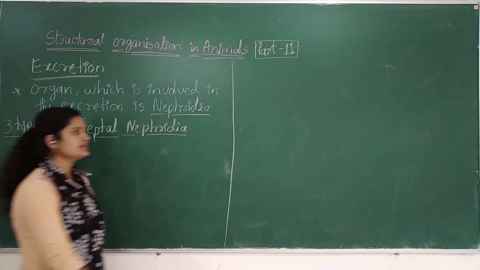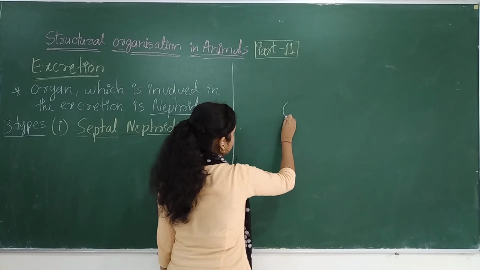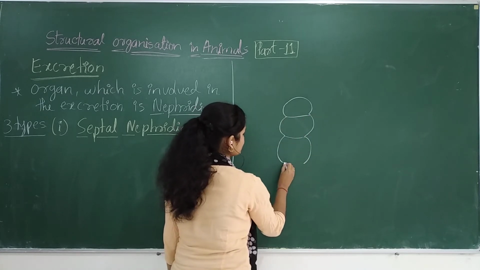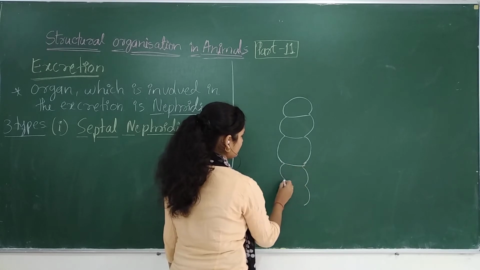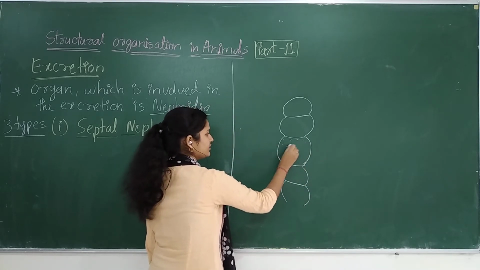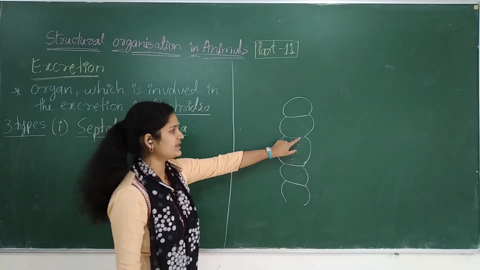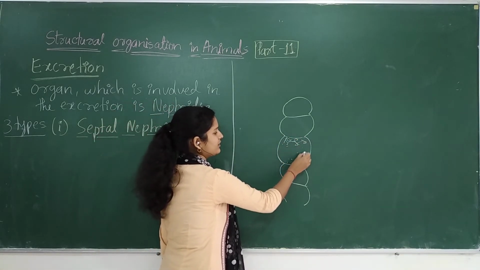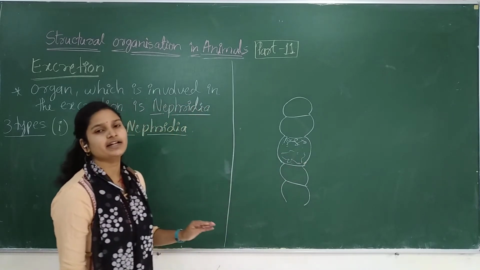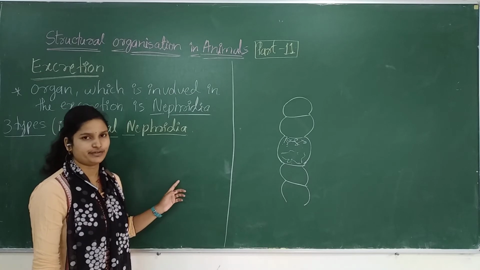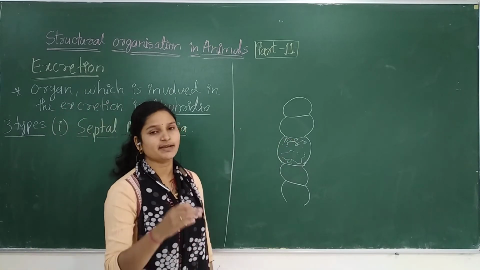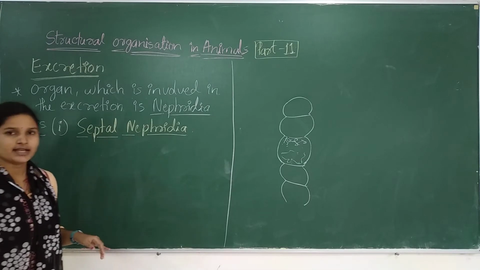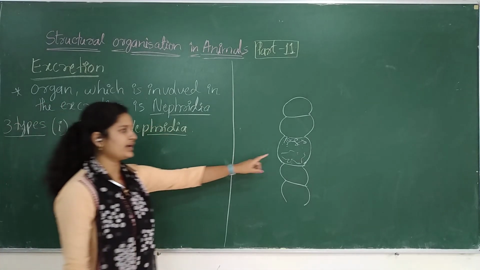Yeah, septal means, see, if this is the earthworm, there is a segment, okay, we know the segments will be like this, and here in this septal region, septa means this one, there is a presence of these highly coiled nephridia, that we call septal nephridia, okay, the nephridia which is present at the septal region. Septa is nothing but your segment.